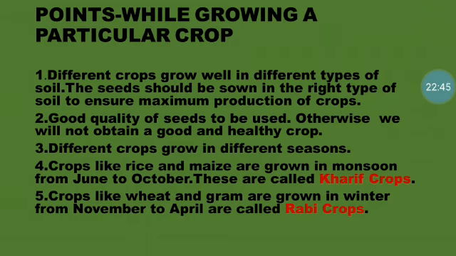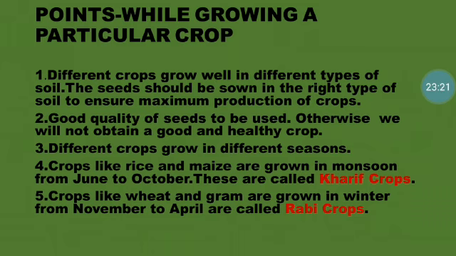So the rainy season starts at the end of May up to early June, isn't it? That time only we need to sow the seed. Okay, when we sow the seed at that time, the harvesting will happen in October. So when we are sowing the seed in the rainy season, that's why it is also called monsoon crops. Okay, the crops which are normally sown as Kharif crops are rice, maize, ragi and groundnut.